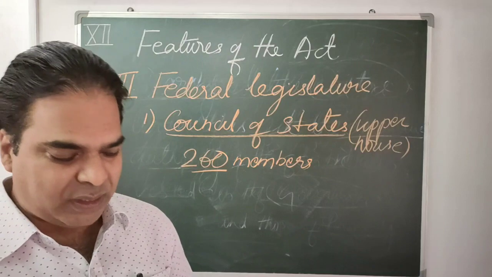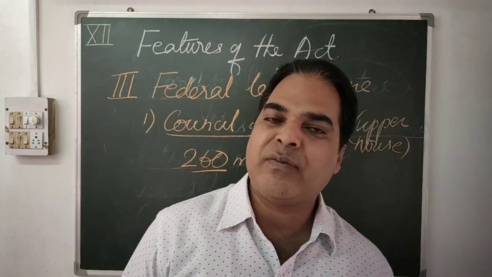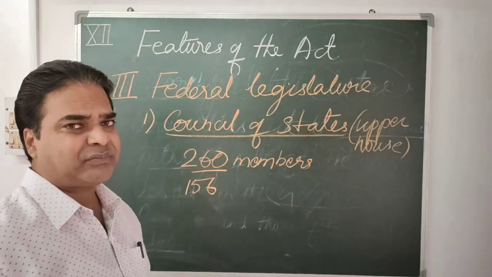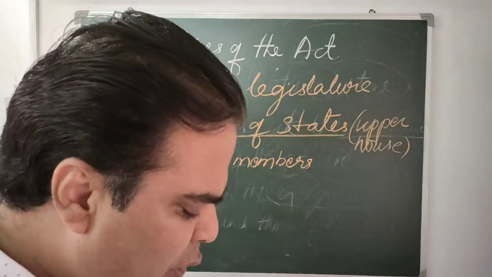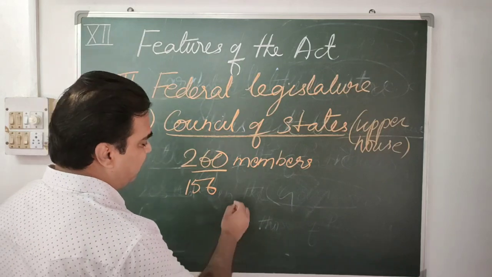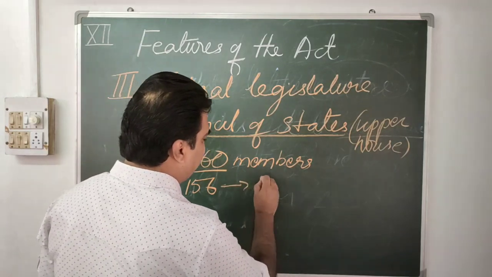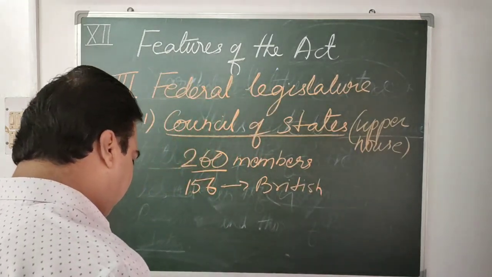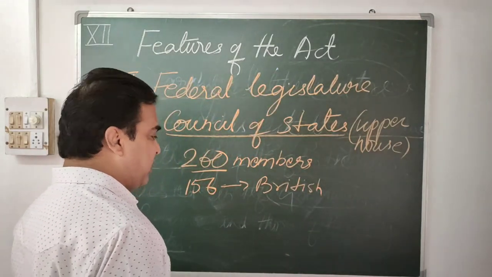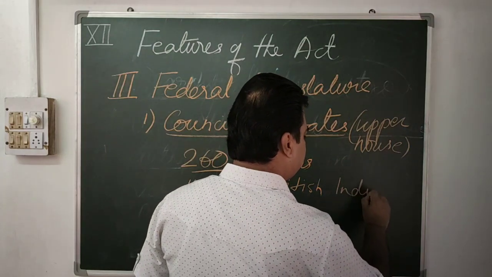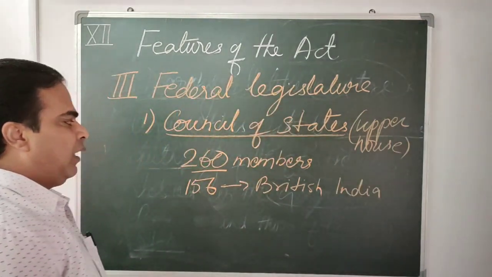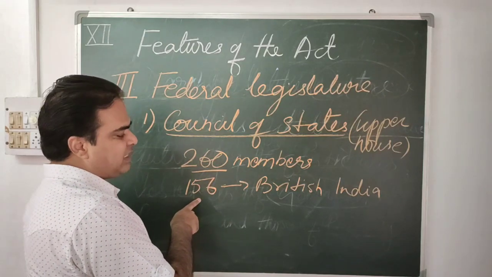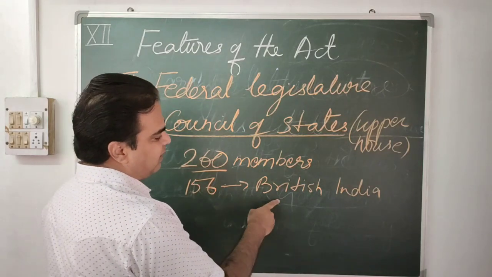260 members, and out of 260 members, 156 were represented by British India. Out of 260, 156 representatives were sent by British India.